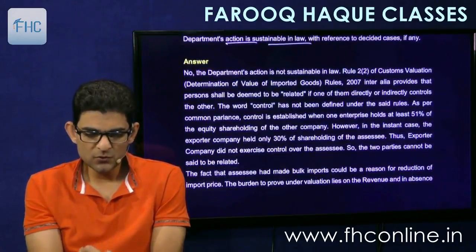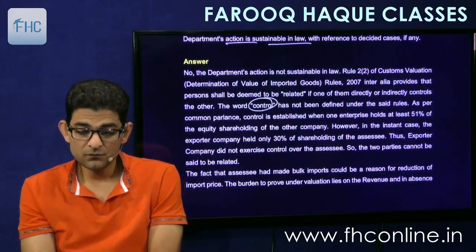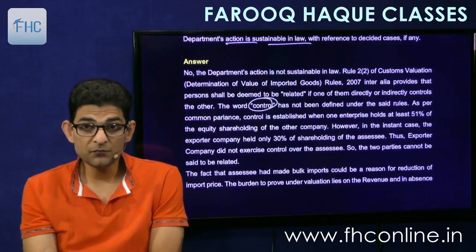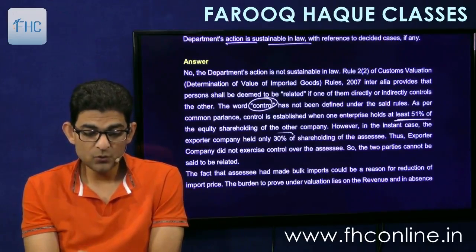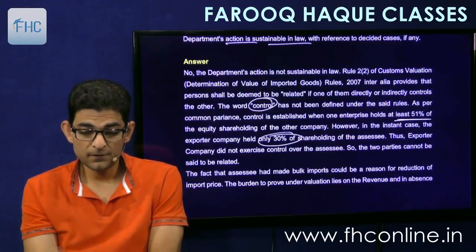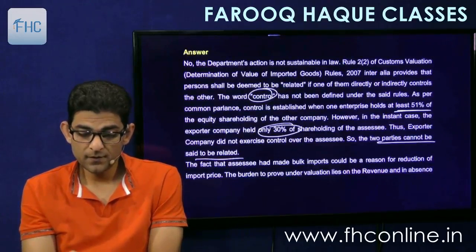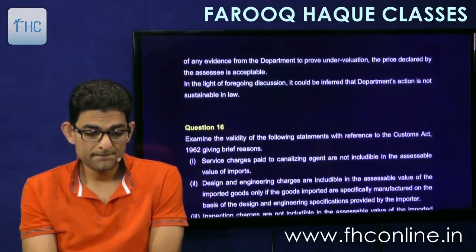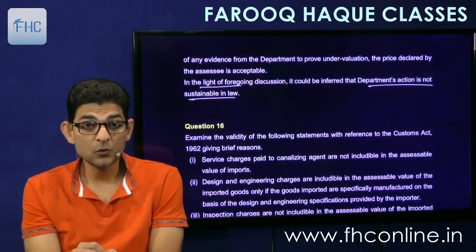And the whole discussion is on the word control only, as I told you. So for control, you must hold more than 50%, means at least 51%. But in this case, it is only 30%. So therefore, they are not related. The two parties cannot be said to be related. So in the light of the foregoing discussion, it could be inferred the department's action is not sustainable in law.